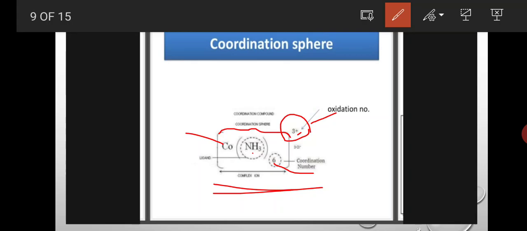This complex compound has a square bracket. Inside the square bracket is called the coordination sphere. In this coordination sphere, the metal atom is present and ligands are present. Here the number of ligands is 6. That number of ligands indicates the coordination number of the central metal atom, and this charge indicates the oxidation state of the central metal atom.